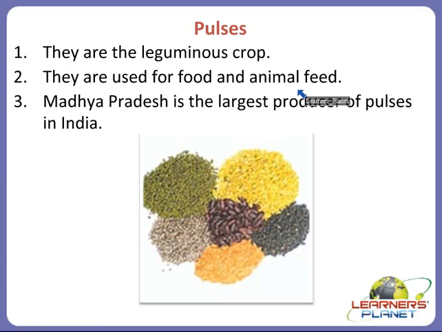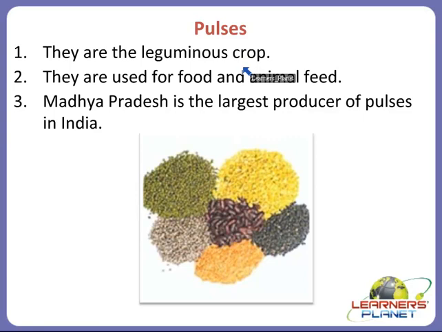As we discussed, legume plants are known for their ability to fix atmospheric nitrogen, and they also contain high protein content. Because of this high protein content, pulses are included in our diet as a major food.